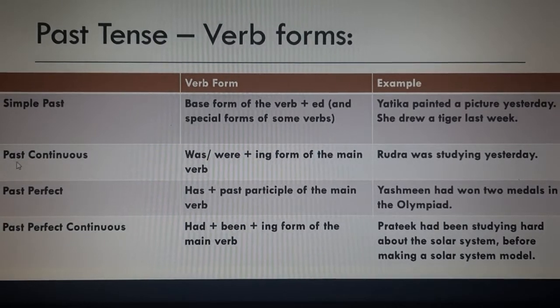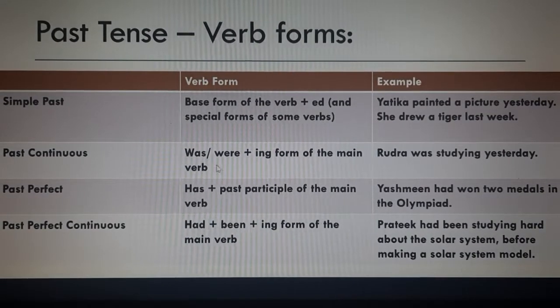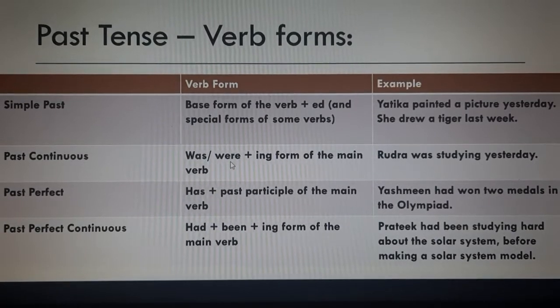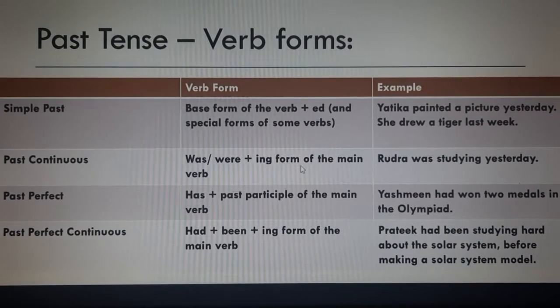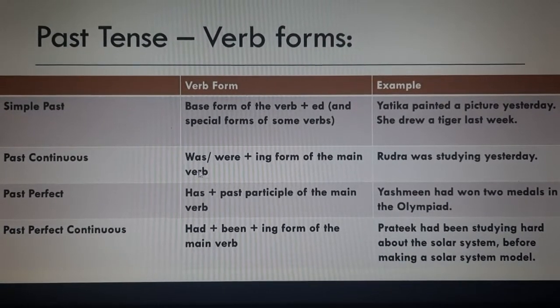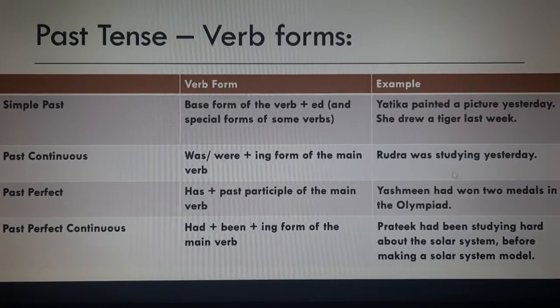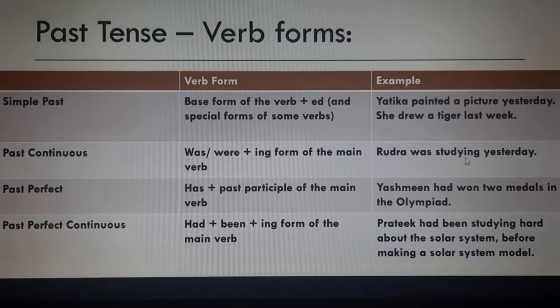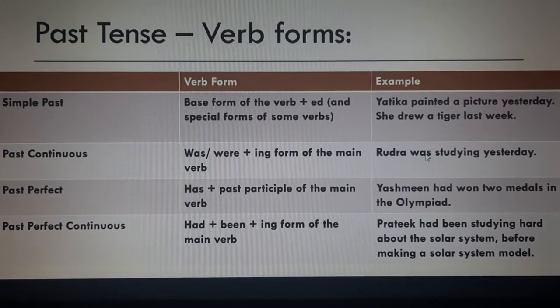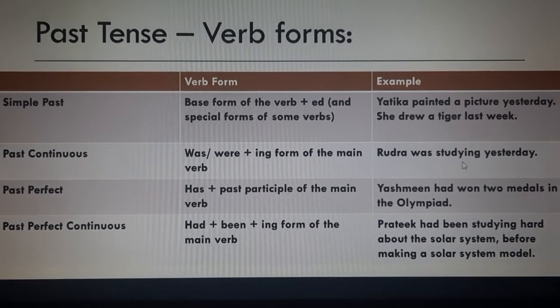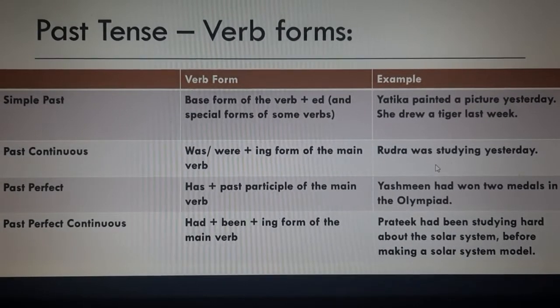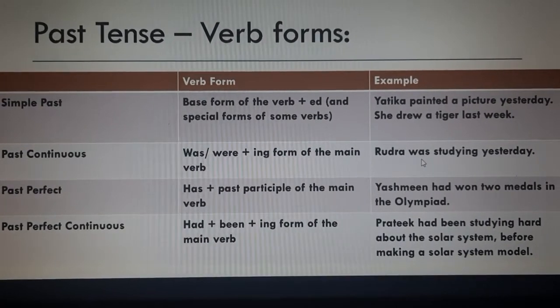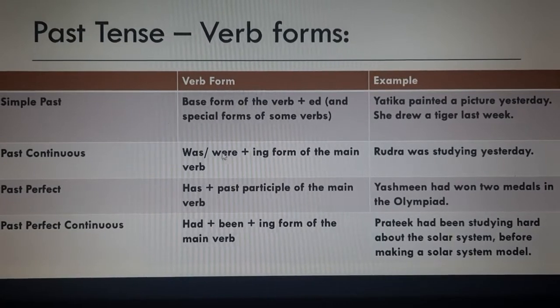The next one is past continuous. In this, was/were plus ing form of the main verb. So Rudra was studying yesterday. So with study we have used ing and was is used. So Rudra was studying yesterday. If it is singular, then was is used. If it is plural, then were is used.